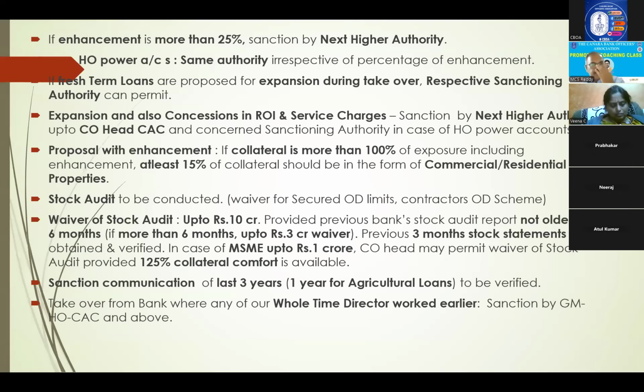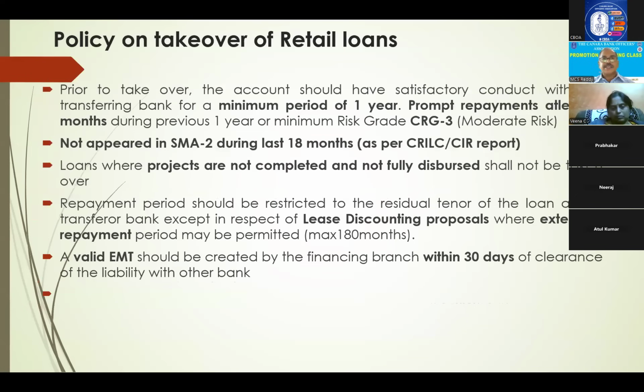In case of MSME, up to 1 crore, CO head may permit waiver of stock statement and stock audit, etc., if 125% security is available. And the sanction communication of the last 3 years, and in case of agriculture 1 year, is to be verified. Takeover from a bank where any of our whole-time directors worked earlier is sanctioned by HOCAC and above. This our Jagannath sir has already discussed.